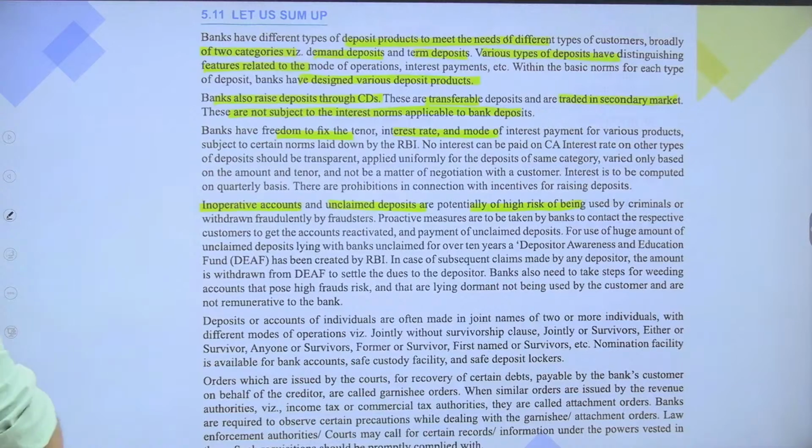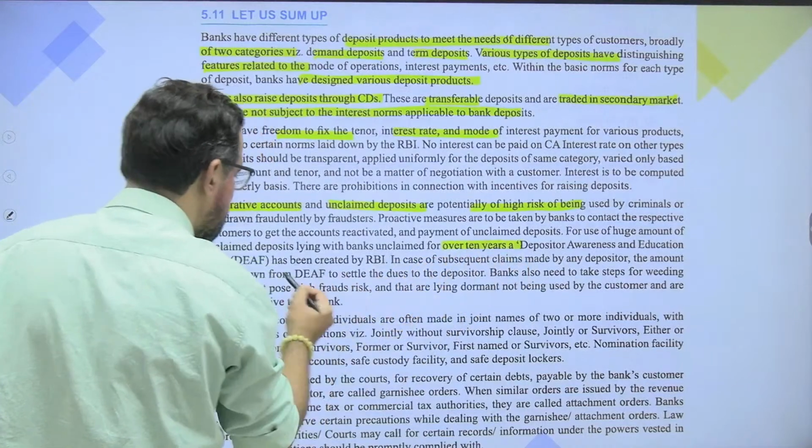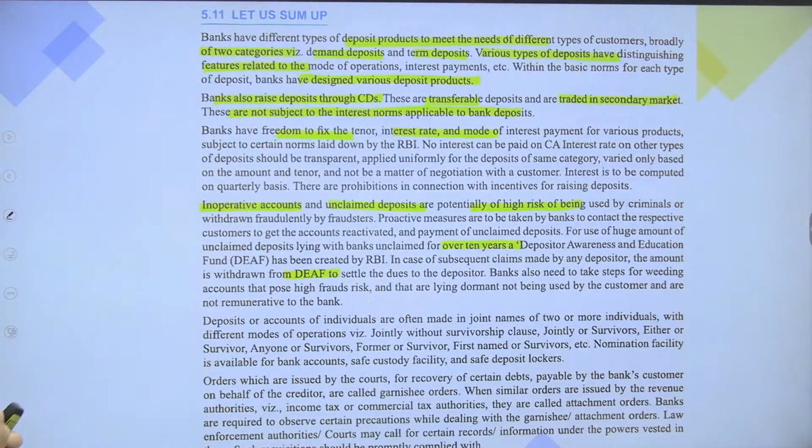So basically, if unclaimed for over 10 years, we have to deposit it under the DEAF to settle the dues to the depositors. Banks also need to take steps for weeding out accounts that pose high risk of fraud. Deposit accounts for individuals are often opened in joint names of two or more individuals with different modes of operation. So this is a similar one.